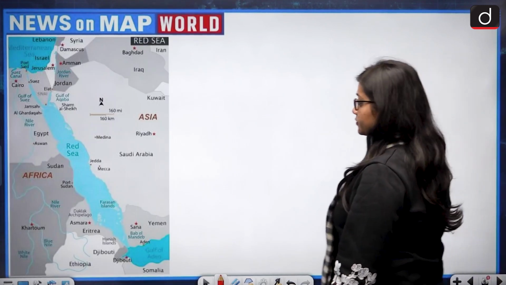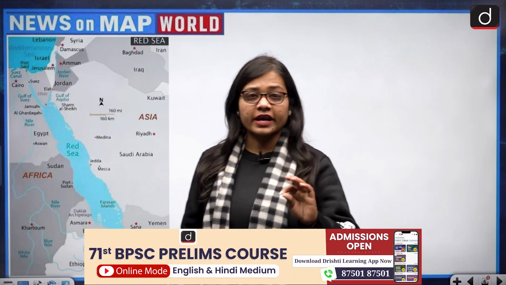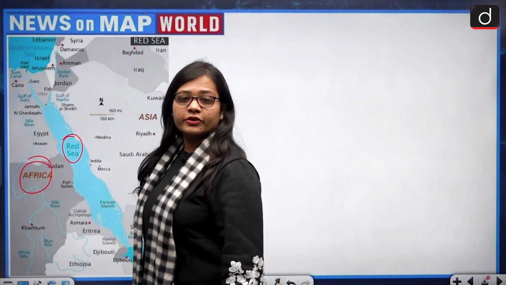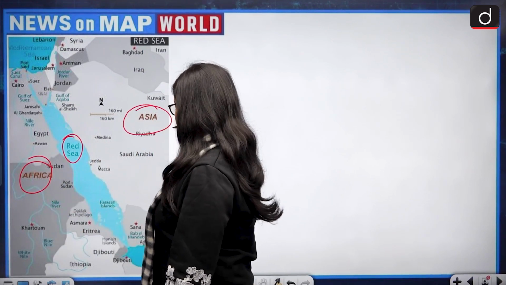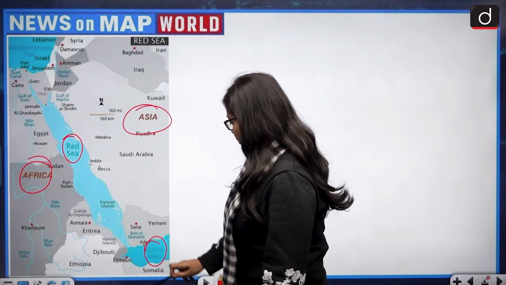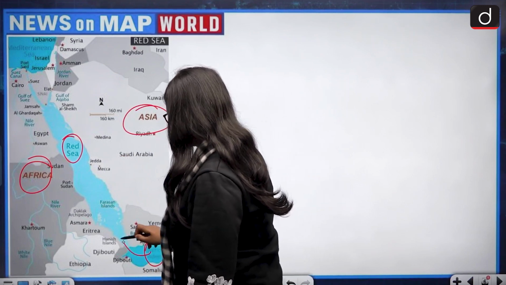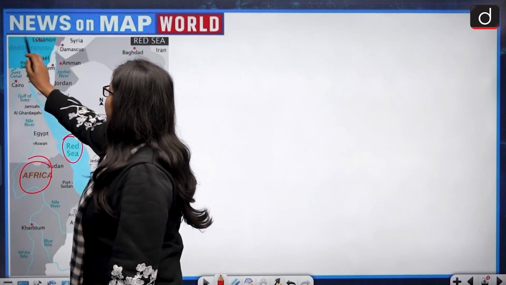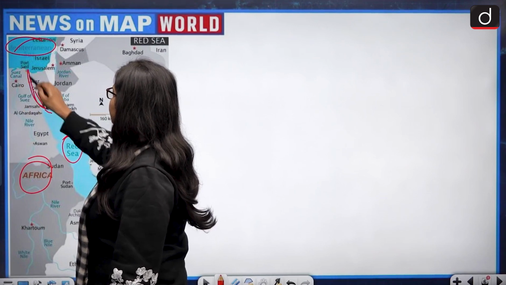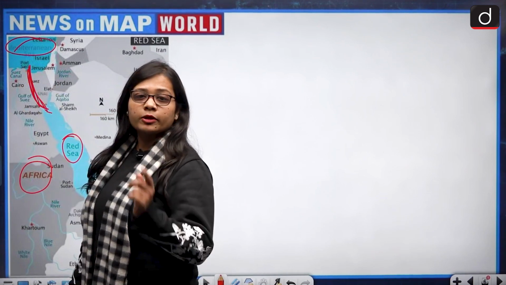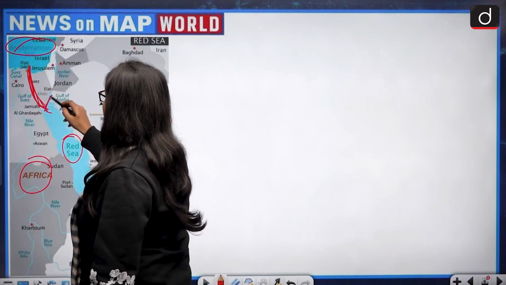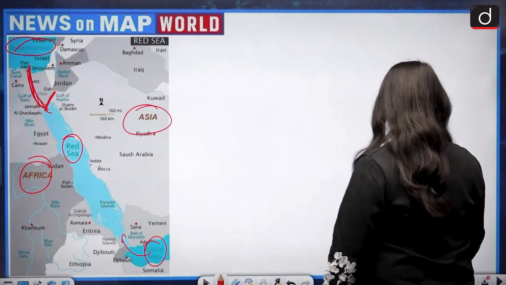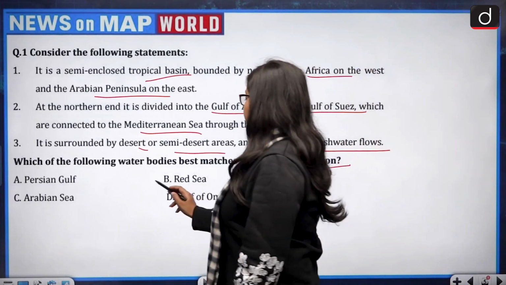Persian Gulf, Red Sea, Arabian Sea, or Gulf of Oman. So let us see. The correct answer for this is Red Sea. So this is the Red Sea. On one side is Africa, on the other side is Asia. The Gulf of Aden moves into the Red Sea, and then the Red Sea connects with the Mediterranean Sea through the Suez Canal. So this is the Suez Canal, and then one portion of it gets into the Gulf of Aqaba. So this is the Gulf of Aqaba. So the correct answer becomes option B, that is Red Sea.